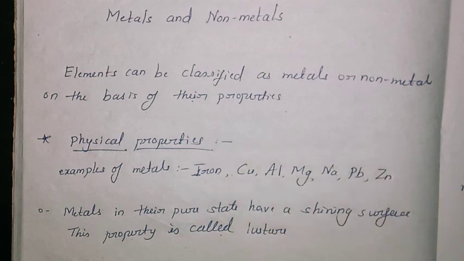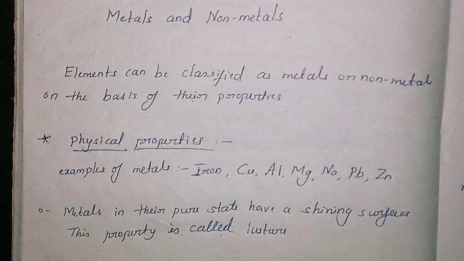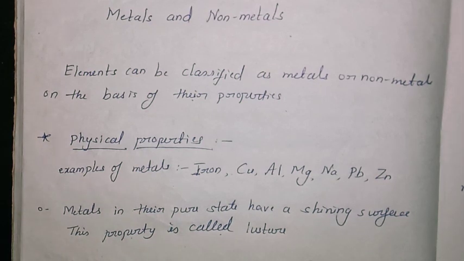Did you observe that whenever they are making jewelry, the gold particles they have collected are beaten to make jewelry? This special property of metals is called malleability. Malleability means metals can be beaten into sheets, and this is one of the best properties of metals.